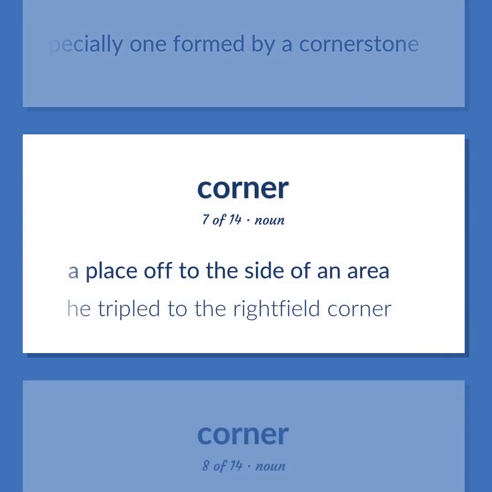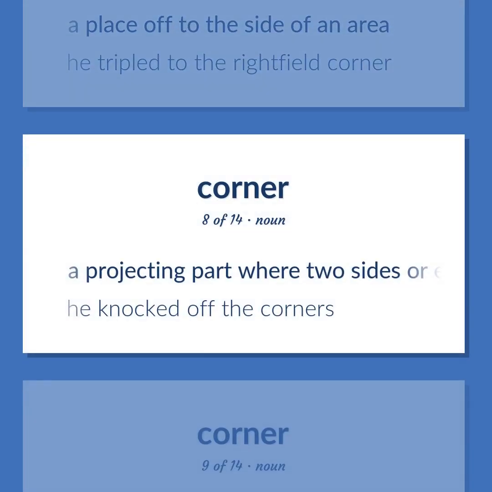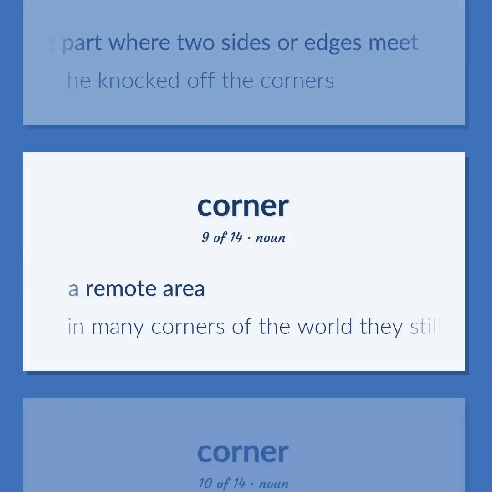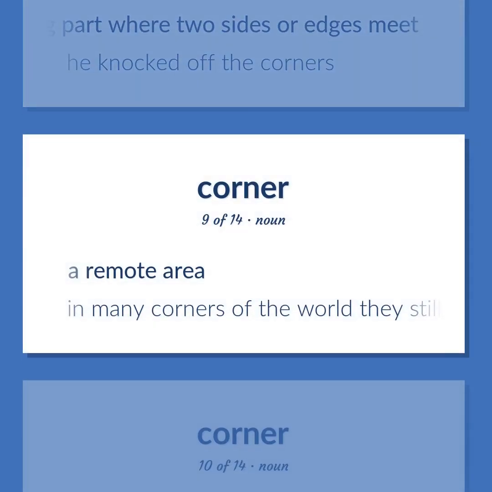A place off to the side of an area. He tripled to the right field corner. A projecting part where two sides or edges meet. He knocked off the corners. A remote area. In many corners of the world they still practice slavery.